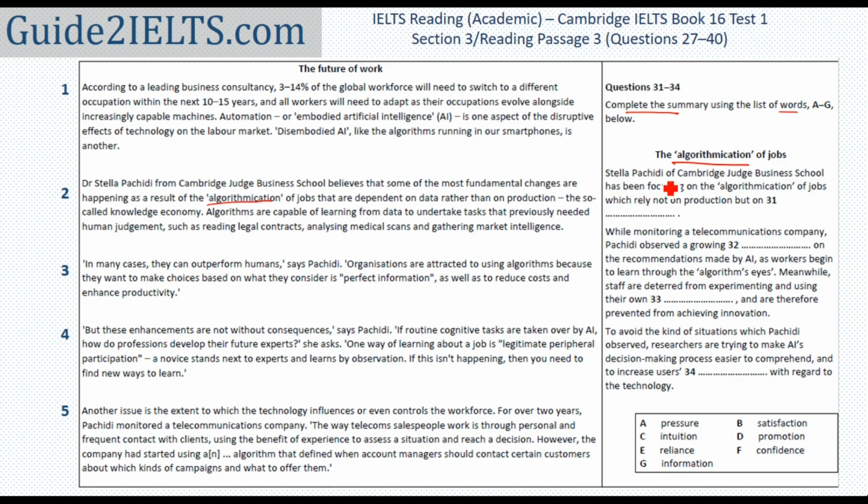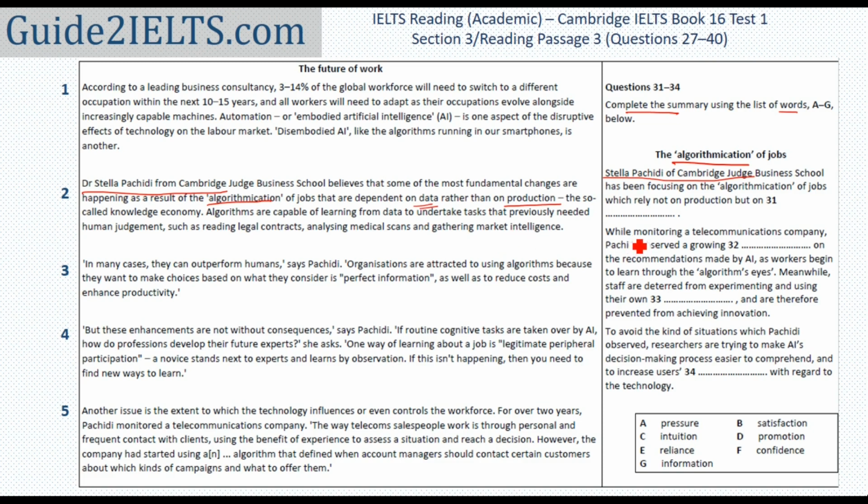As I start reading through the questions, I've actually found this detail as well. So this person has been focusing on algorithmification of jobs which rely not on production but on something. So I look for production, found it here. So this does not rely on production, it relies on what? It relies on data.